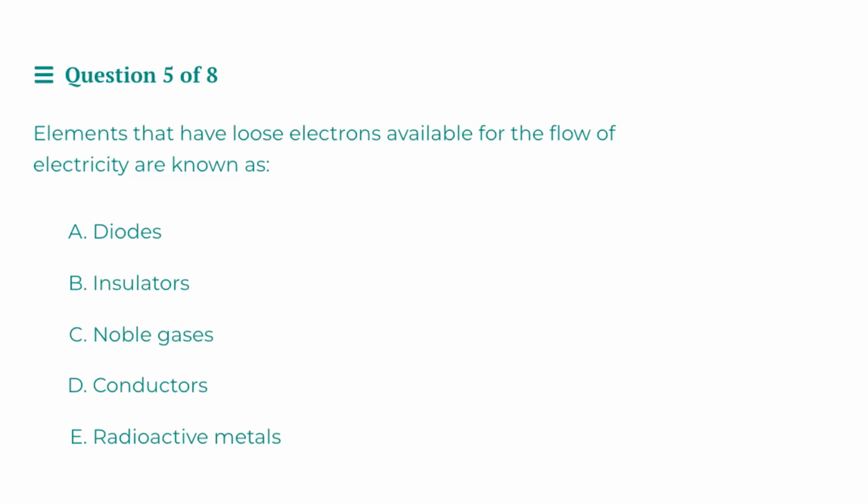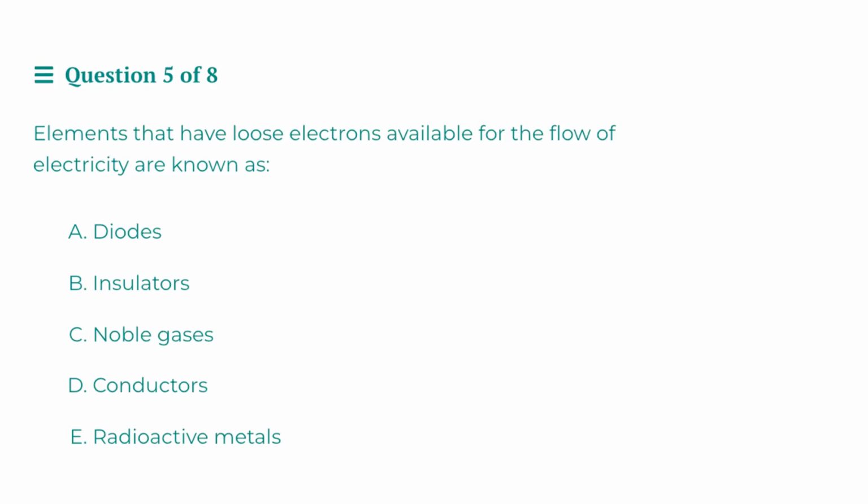This question says, elements that have loose electrons available for the flow of electricity are known as which of the following? Diodes, insulators, noble gases, conductors, or radioactive metals. So let's go through these one at a time, discuss what they are, and then see which one fits the bill.